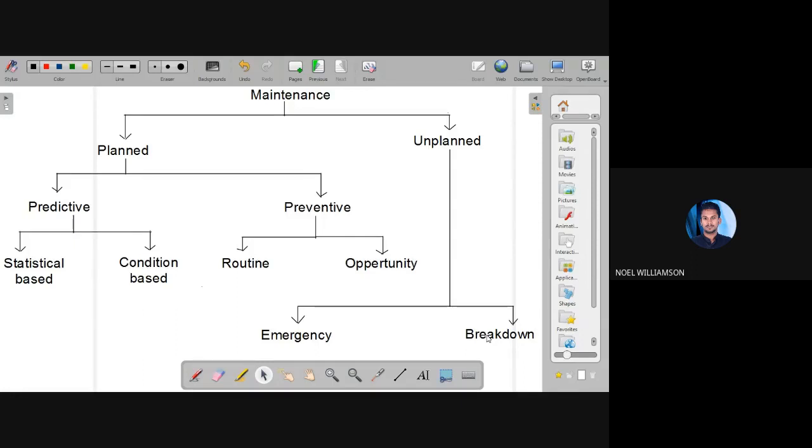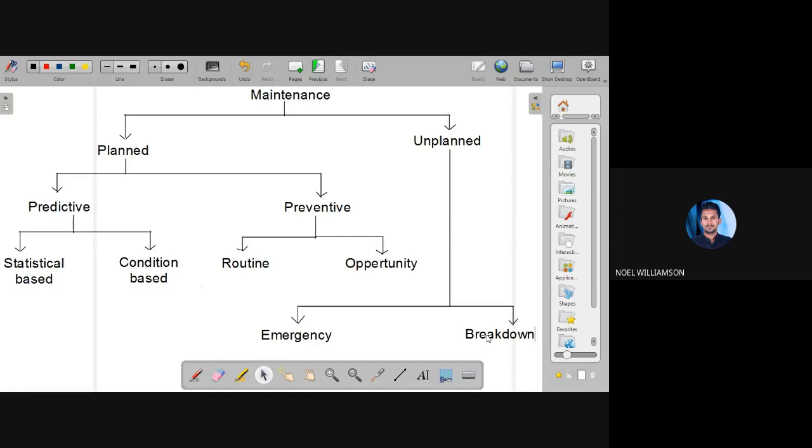Planned maintenance is again classified into two, predictive maintenance and preventive maintenance. Predictive maintenance is where we can predict the failures by some signals. And preventive maintenance means we can prevent the failure by regular checkups.